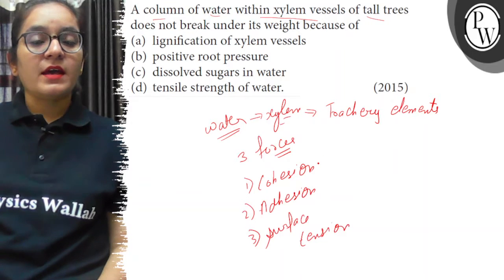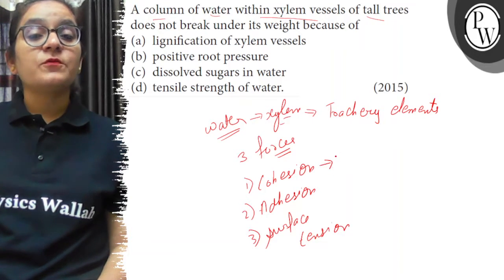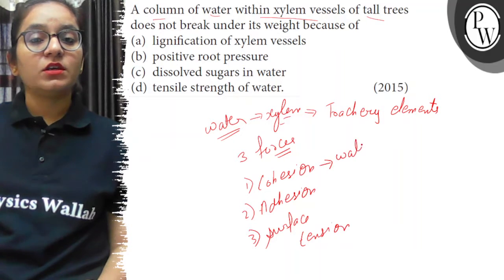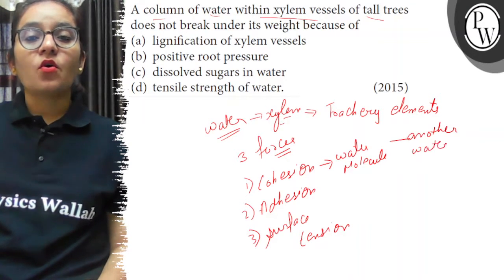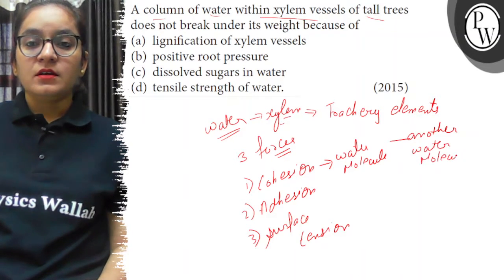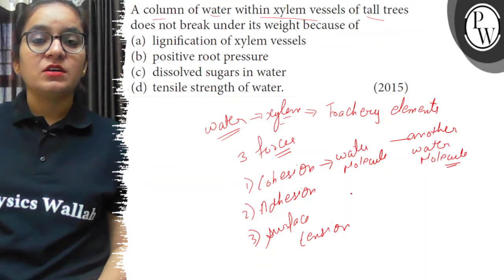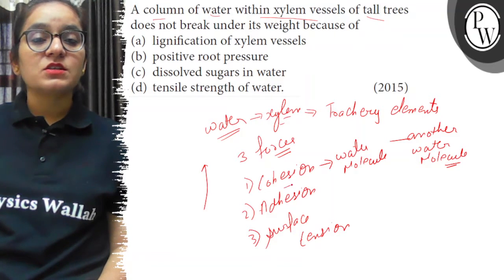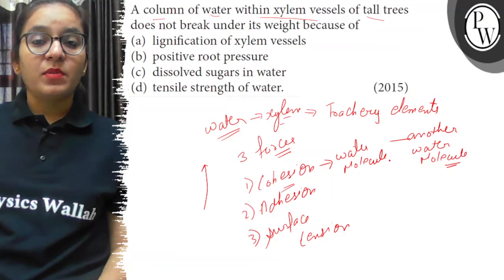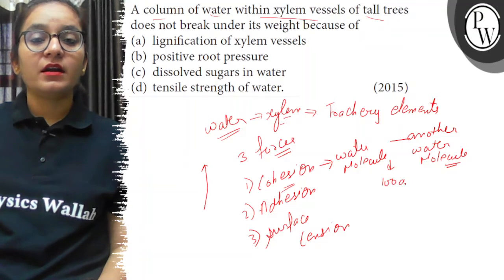Now, what is cohesion? Cohesive forces क्या है? The force that one water molecule has with another water molecule. That is the force between two water molecules, called cohesive force, and this creates a capillary action in the water column to move water upward, from the roots to the upper part of the plant. This is because of cohesive force, and the plants can bear approximately 100 atmosphere of pressure to move the